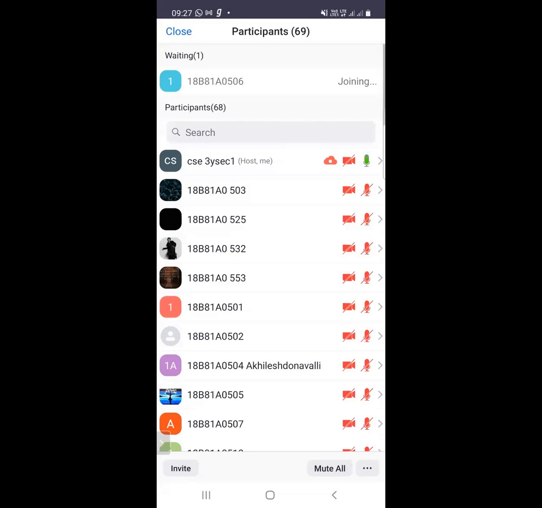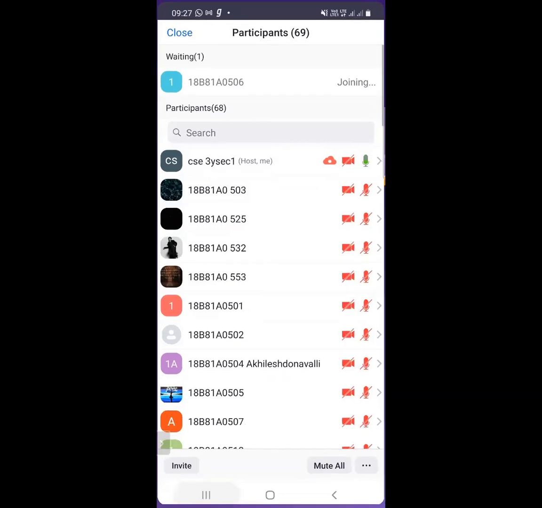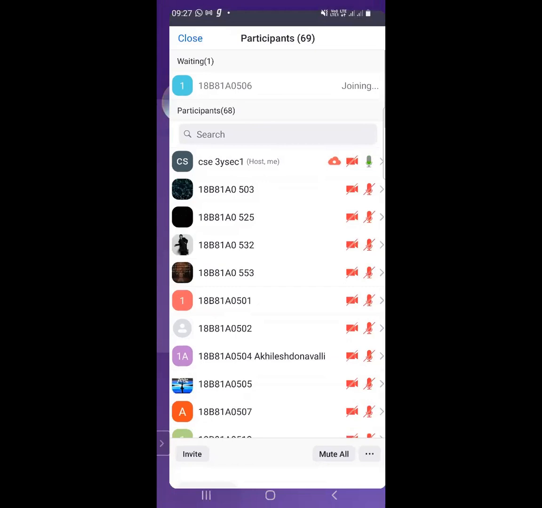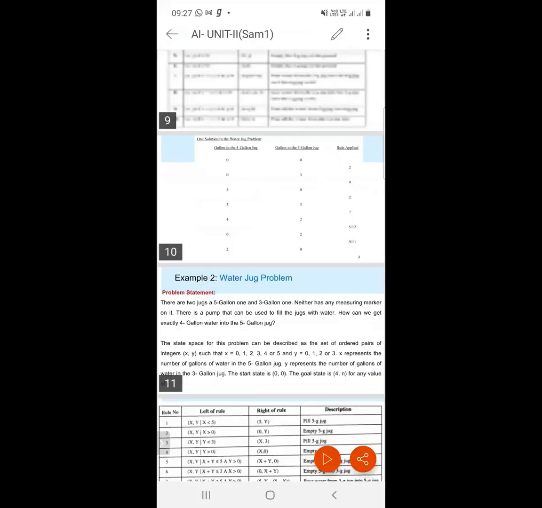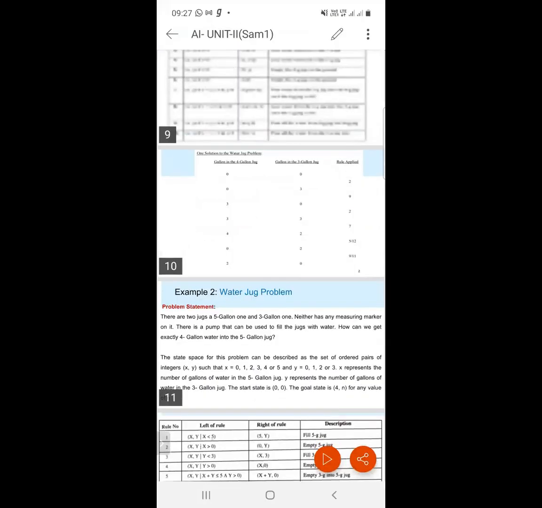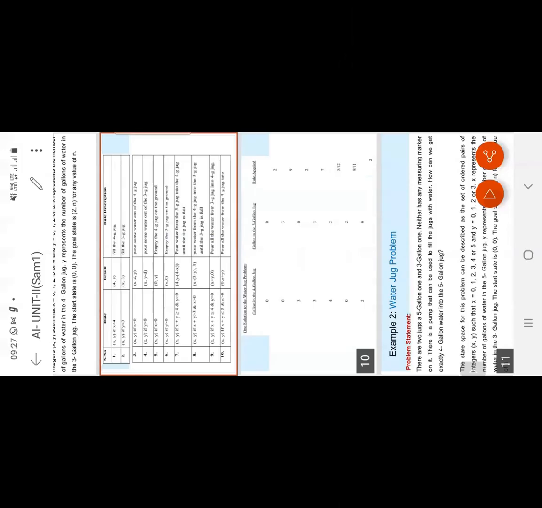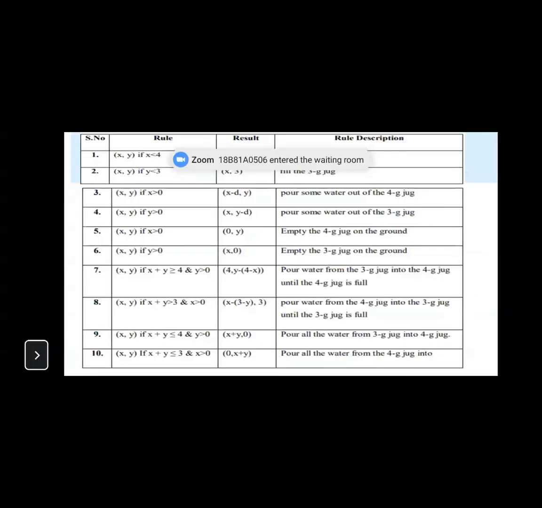Rule 2, fill the 3 gallon jug. Rule 3, pour some water out of the 4 gallon jug. Rule 4, pour some water out of the 3 gallon jug. Rule 5, empty the 4 gallon jug on the ground.